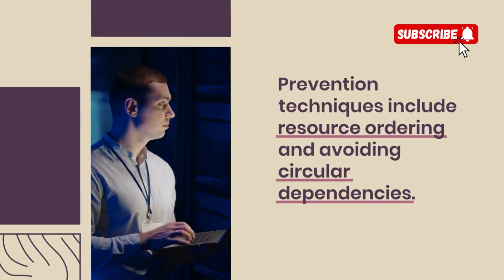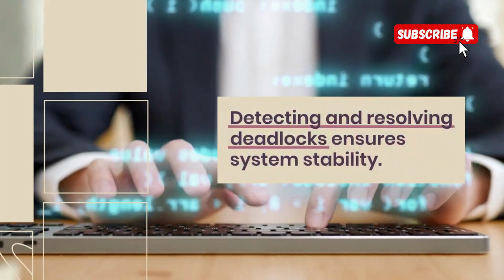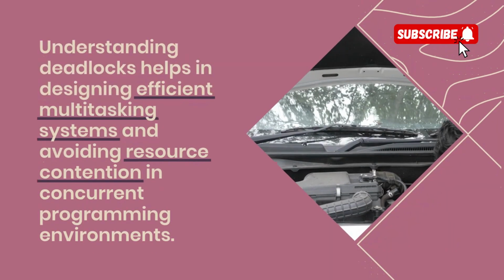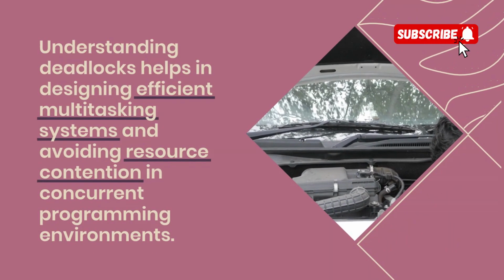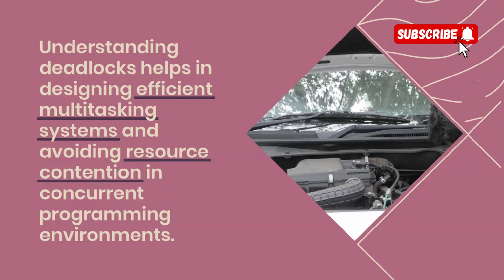Prevention techniques include resource ordering and avoiding circular dependencies. Detecting and resolving deadlocks ensures system stability. Understanding deadlocks helps in designing efficient multitasking systems and avoiding resource contention in concurrent programming environments.